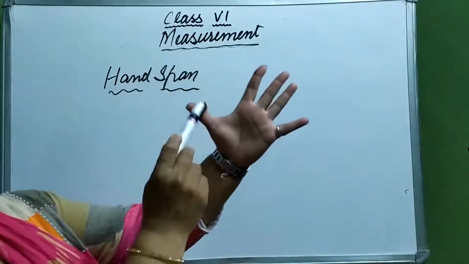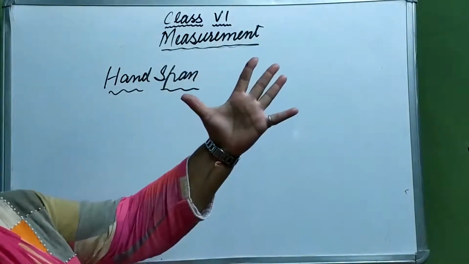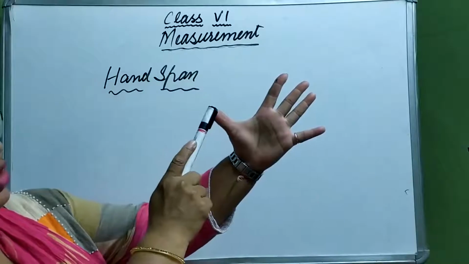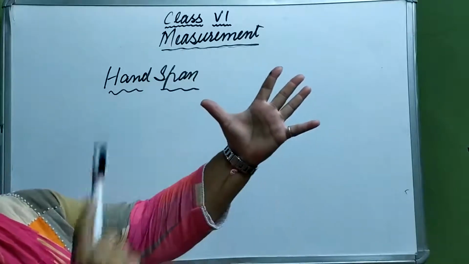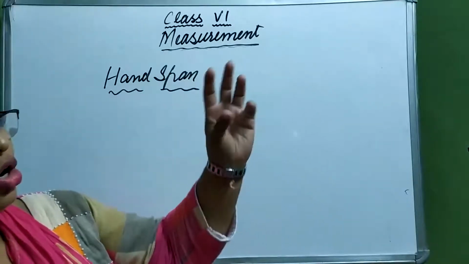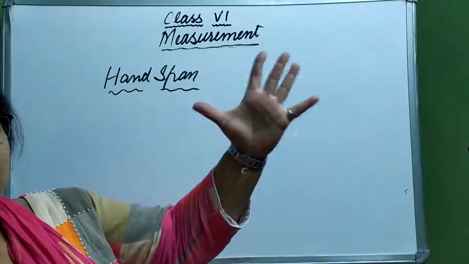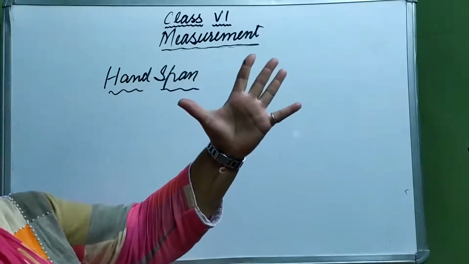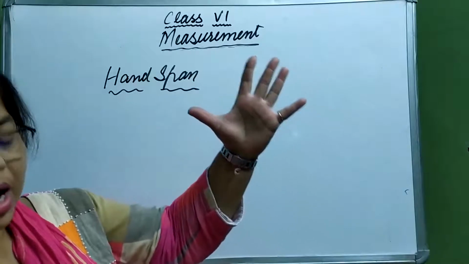Hand span is the distance measured by a human hand from the tip of the thumb to the tip of the little finger when completely stretched. Then we call it a hand span.